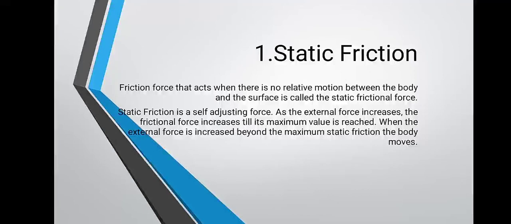Therefore, only when the external force is increased beyond this limit does the body move. Otherwise, it remains at rest. So static frictional force is developed at the contact surface between the object and the surface. Therefore, it is called static frictional force.